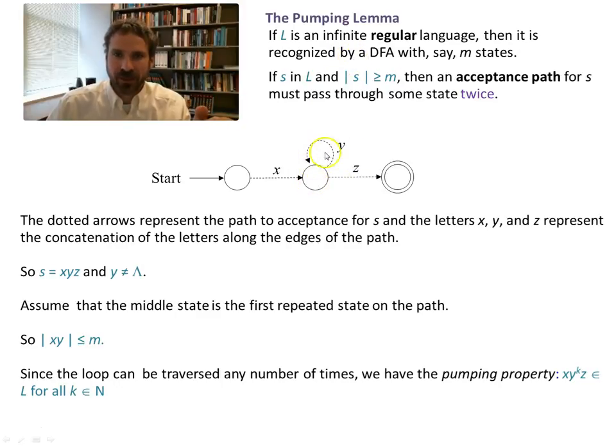Someplace here there has to be a state that's reached multiple times, because there are more elements in the string than there are states. For a finite regular language, that doesn't have to be the case. You could have a state machine that's 100 states, and if every string in the language is less than 100 elements, then you don't have to repeat at all. But for an infinite regular language, you have to repeat at some point, because our state machines are finite. There's only so many steps in the DFA.